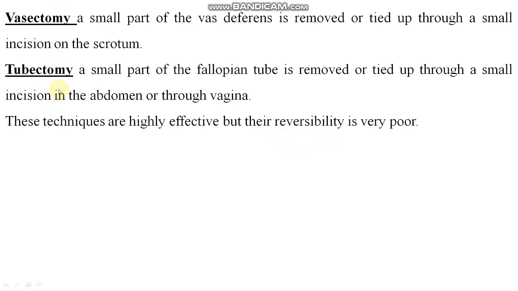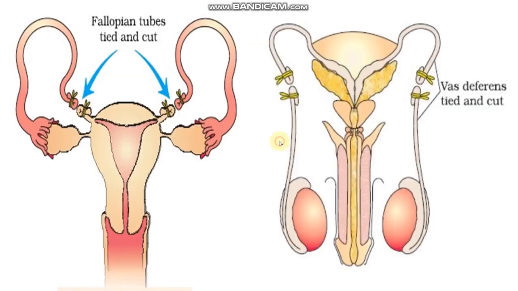There will be no chance of pregnancy or reproductive activation in the future. So it is not a reversible process, right? But those we told you about before, like barrier methods, can be a reversible process.